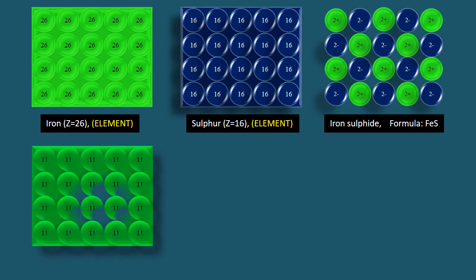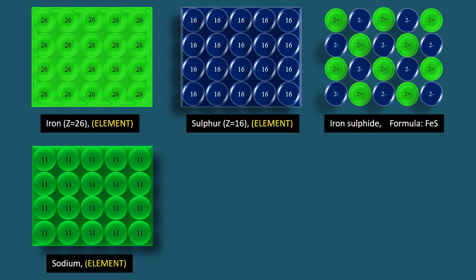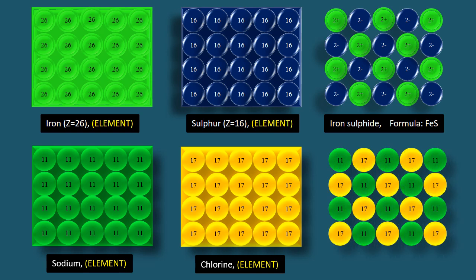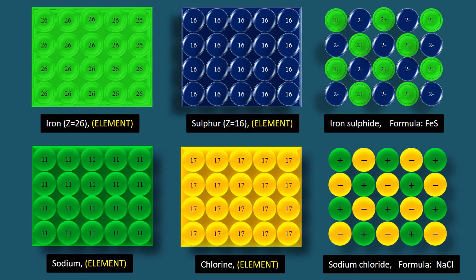Next we have sodium element, and 17 atomic number means chlorine element, and they react to form a compound called sodium chloride. Its chemical formula is NaCl, in which sodium, being a metal, forms cation, while chlorine, being a non-metal, forms anion.